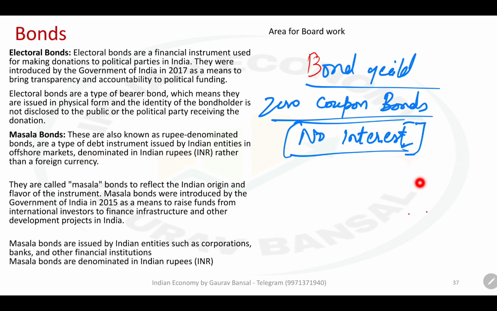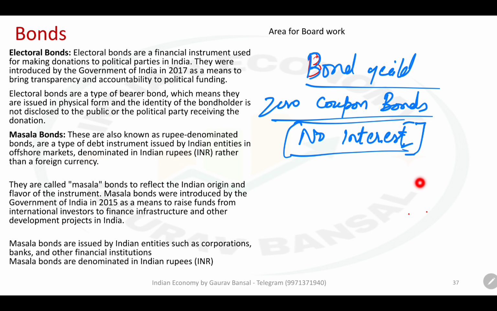They will earn through discount. So instead of saying that I am paying interest, what you are essentially doing is offering a discount. You are selling something which will become higher in value in future, and you are selling it at a lower price today, so that you will pay more in future. So this works exactly like interest, but still it is not interest. So for those bonds, basically what we do is calculate the bond yield.